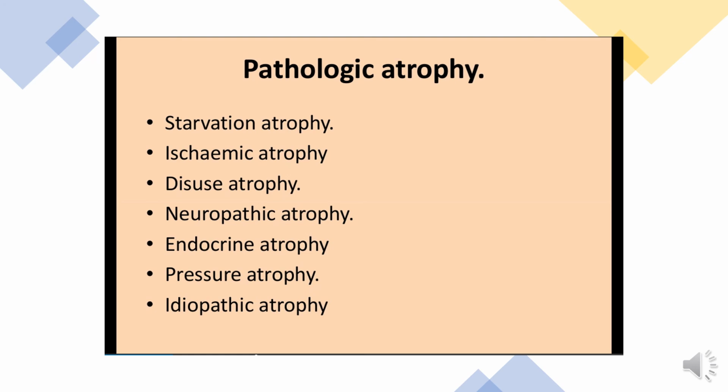And the last one is idiopathic atrophy, where we say the cause is totally unknown. In case of myopathies, atrophied muscles of the limb are examples of idiopathic atrophy.